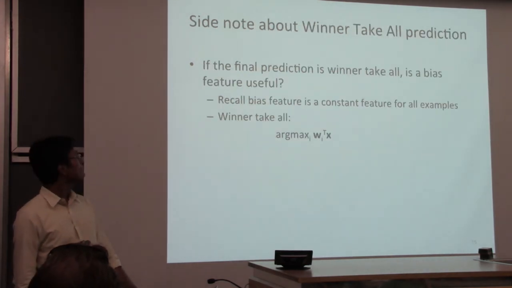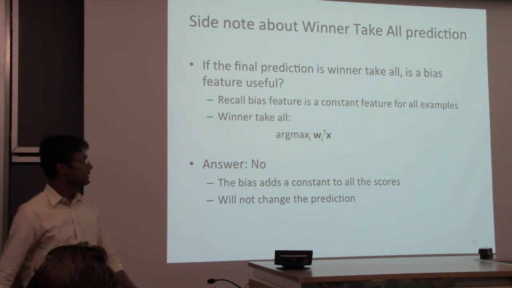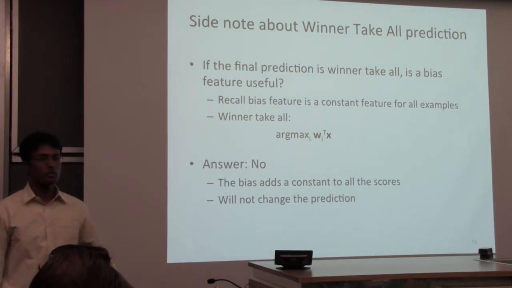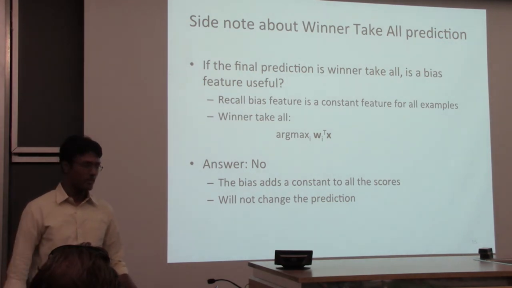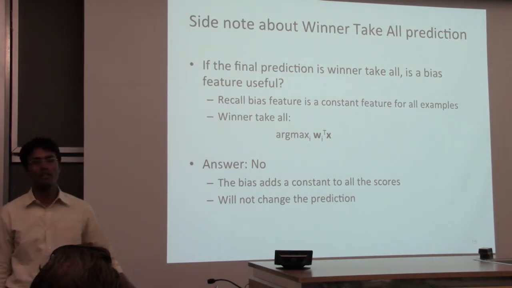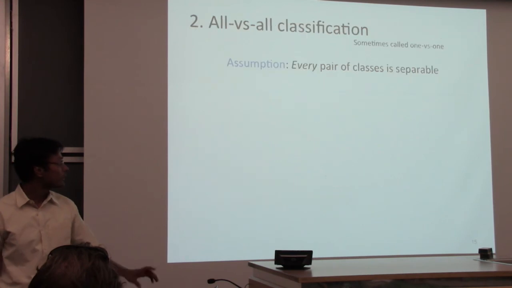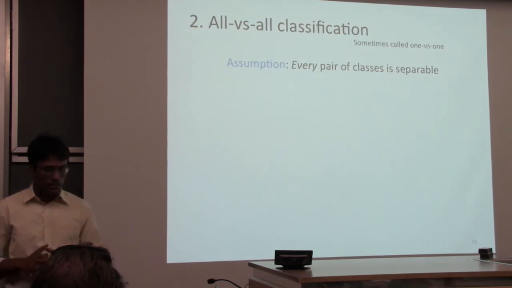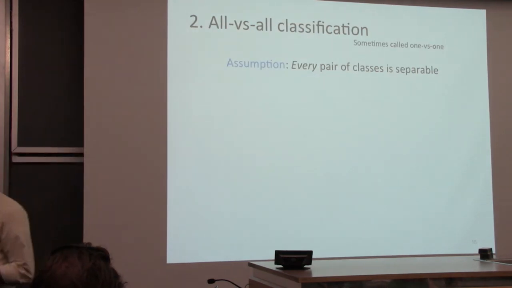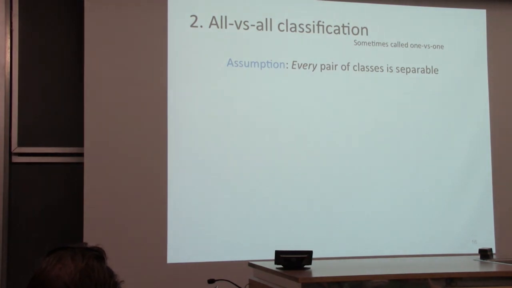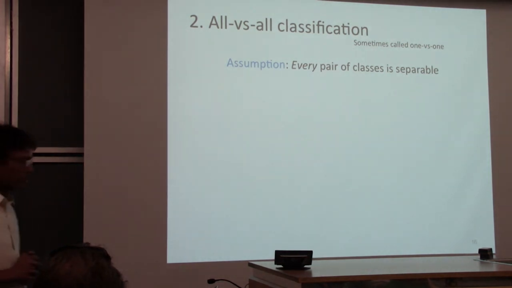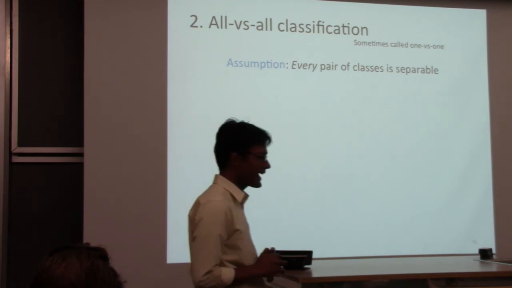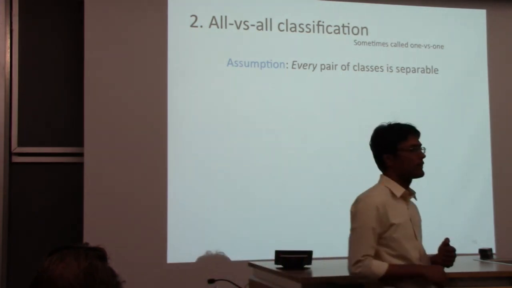The other alternative, I'm going to skip this because it's just something that you might want to know for the future. And I expect you to go over these slides anyway because I won't be talking about all strategies for multi-class anyway. But the other strategy is called all versus all, and it makes the rather more acceptable assumption that every pair of labels is linearly separable.